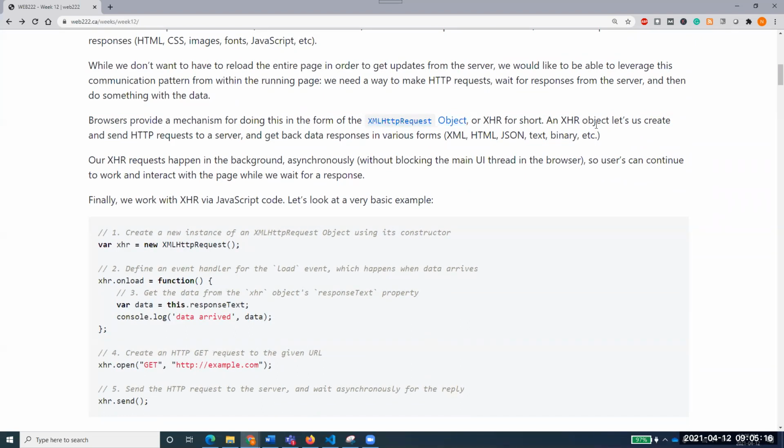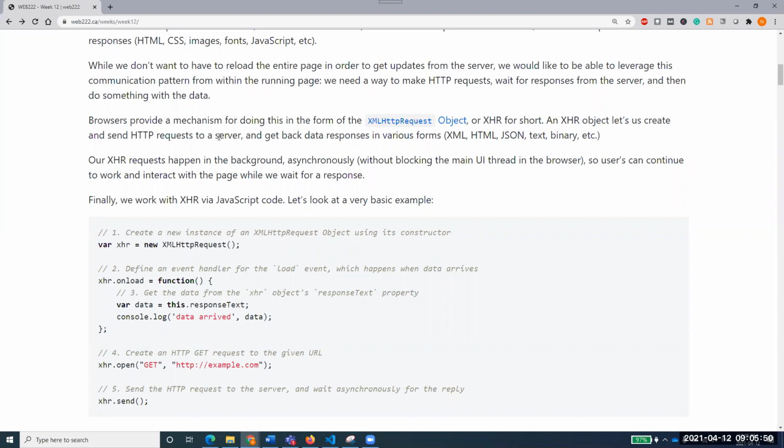This XHR object lets us create and send HTTP requests to the server and get back data responses in various forms, like XML, HTML, JSON, text, binary, etc. Listen about that: XMLHttpRequest, or XHR, is an object that will enable us to request data over HTTP.